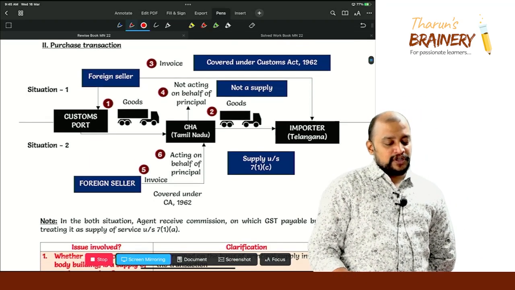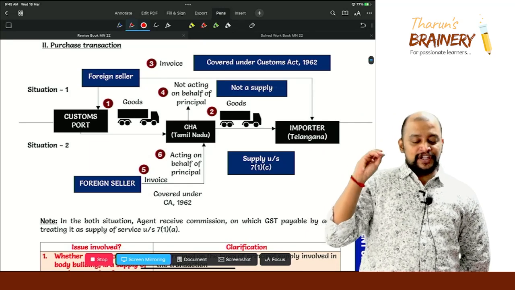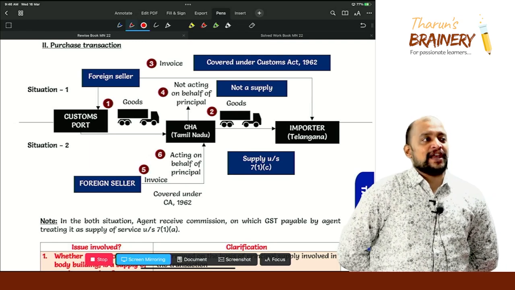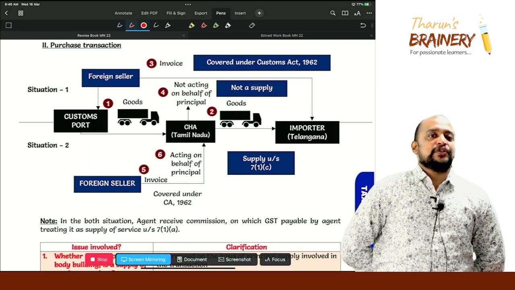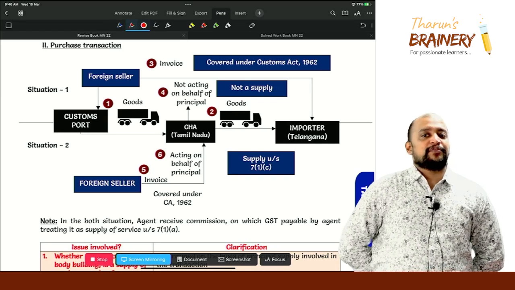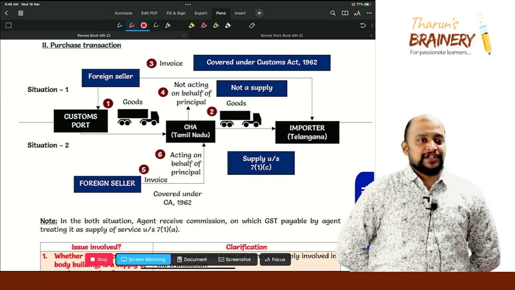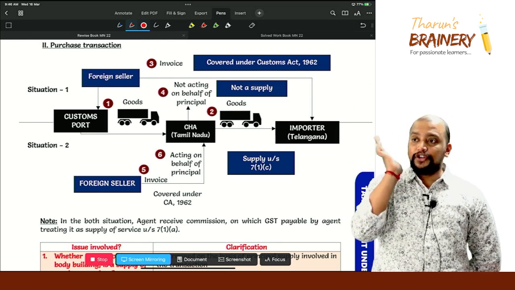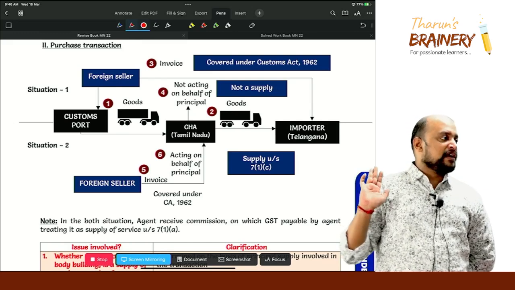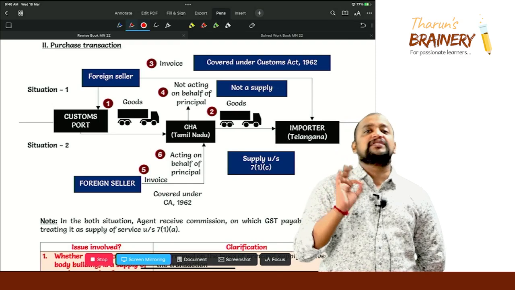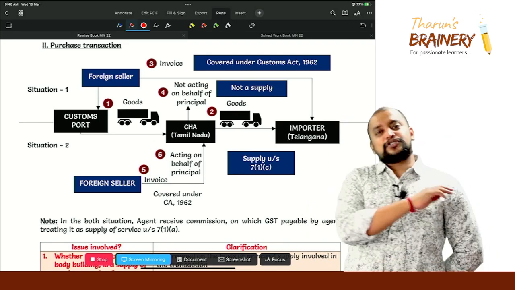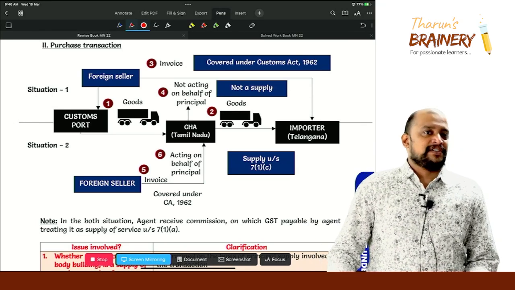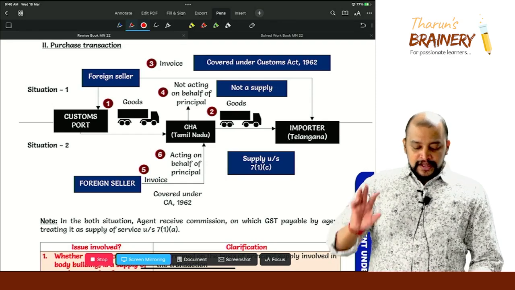Then what about import? See, that is covered under customs, okay. So in the first case, who will pay customs duty? Importer. In the second situation, who will pay customs duty? CHA will pay customs duty, and in turn recover that customs duty from the importer. So that will come under pure agent expenditure, which we will learn in valuation, okay. Right now you need to understand whether it is supply or not a supply. So it is supply under 71C if the invoice is in the agent's name. Also in both situations, agent CHA will get commission, that will be treated as supply of service under 71A.